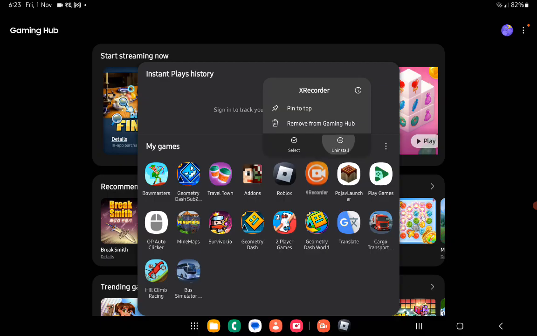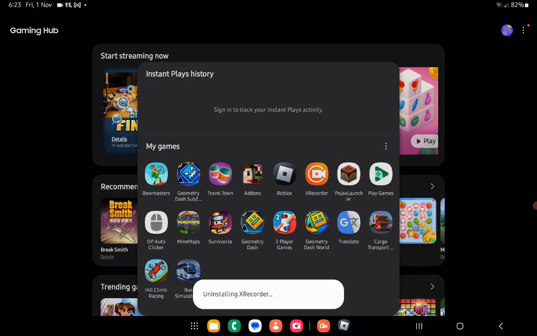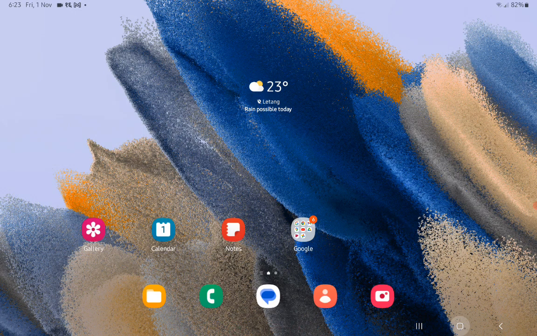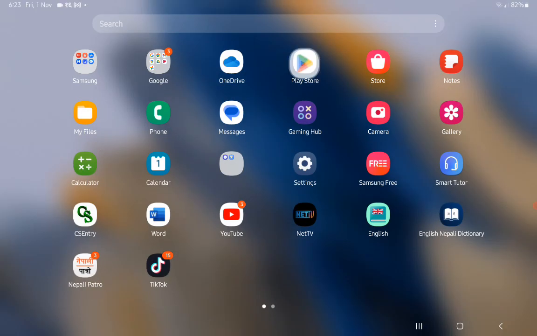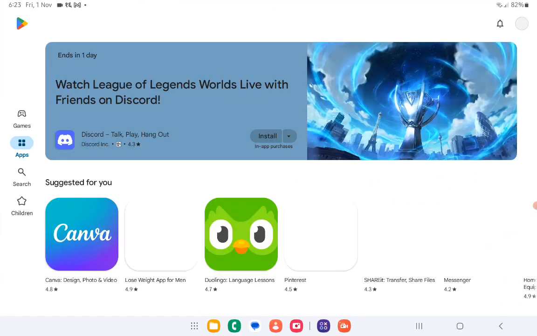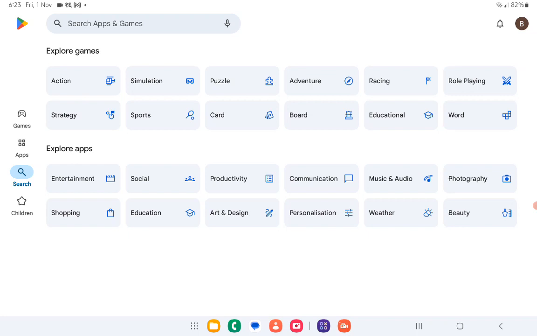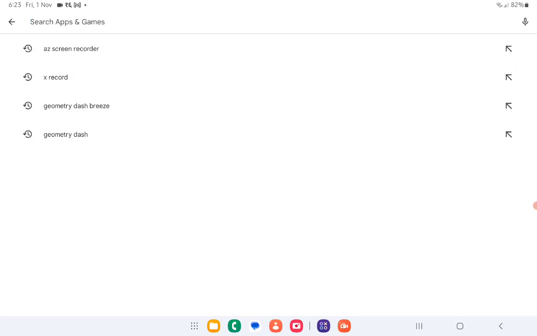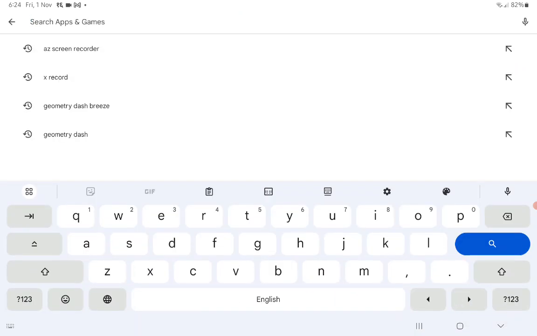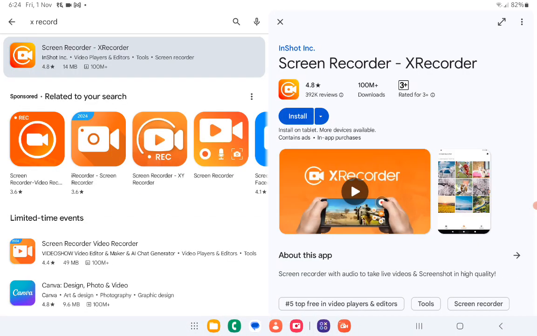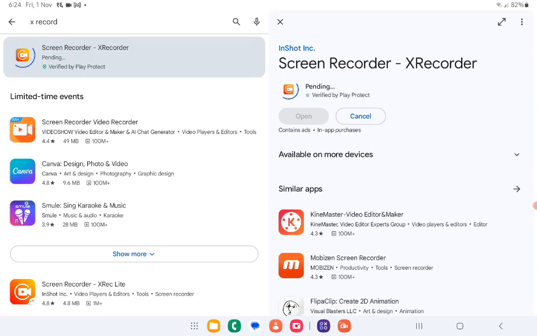So now uninstall this, install the xrecorder, and go to Play Store and search xrecorder. Xrecorder, and tap install, and I'll show you the steps once it's installed. I'll pause for now.